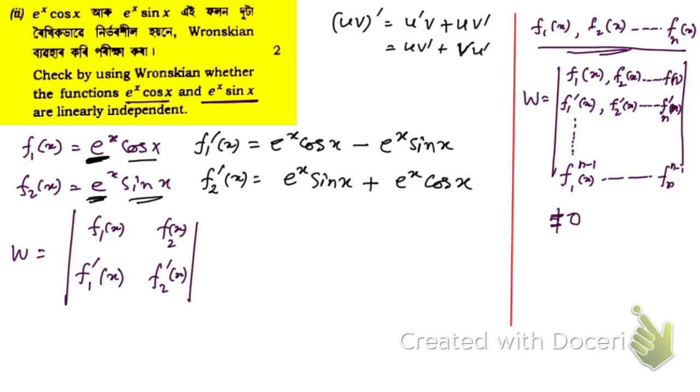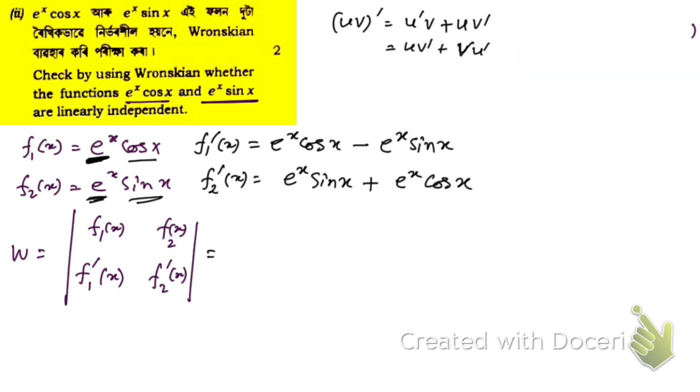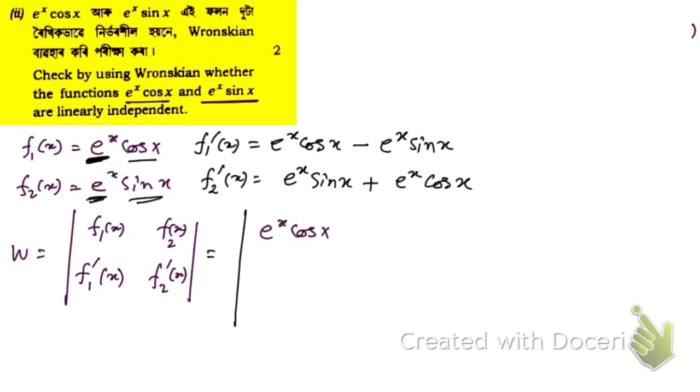Now let us use this result here in this determinant. So let me clean this part. Now you see, what we have got here, let me write this one. First, f1 of x is this, then f2 of x is this.